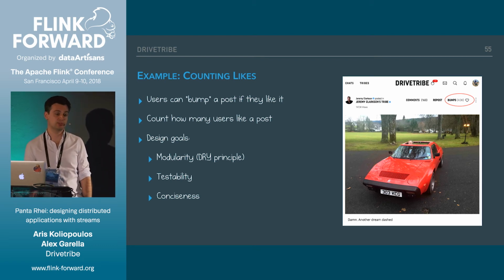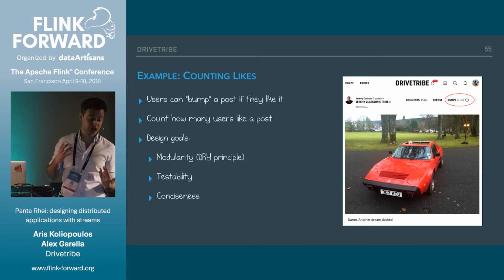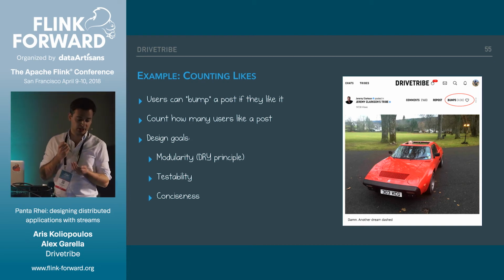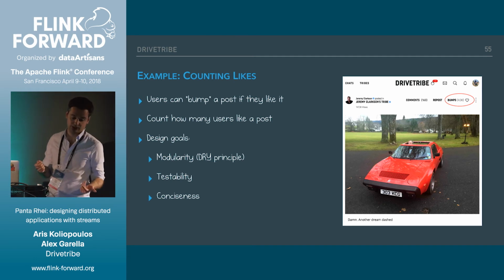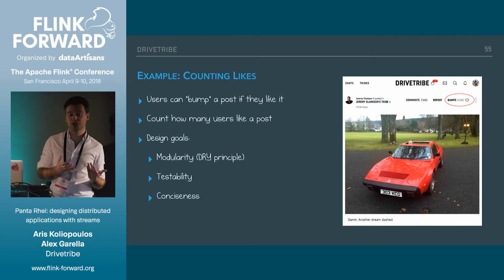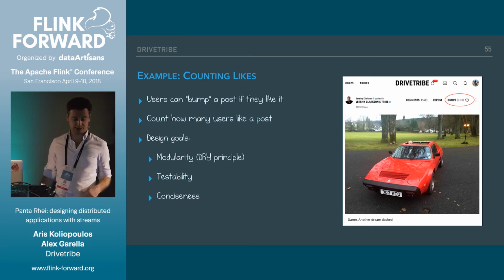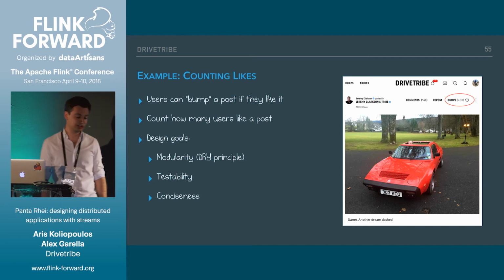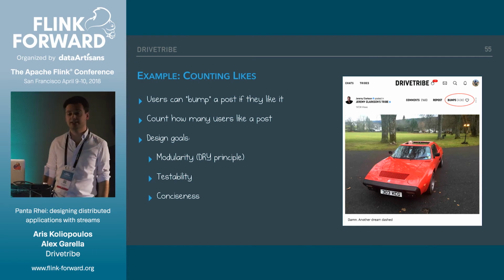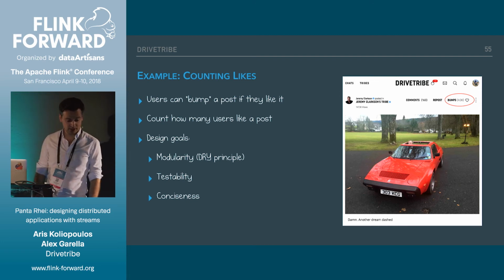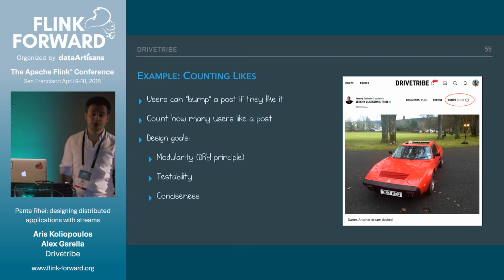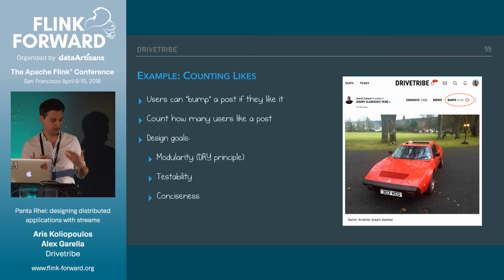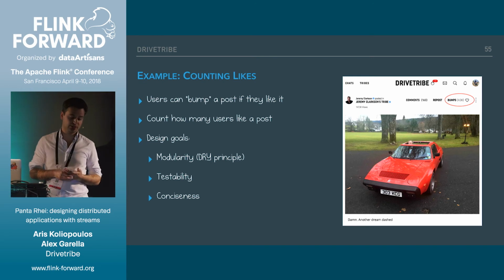First is modularity. We want code which is general. In this example, you can see that we want to count the bumps, but we may also want to count the comments or the views. So we want code which is reusable, which is generic. This is basically the don't repeat yourself principle. Then we want our code to be testable. We want to make sure that we can verify that the code does what it's supposed to do. And third, and finally, we want the code to be concise. We want to be able to look at the code we wrote a month ago, and it should be easy to read and to reason about.